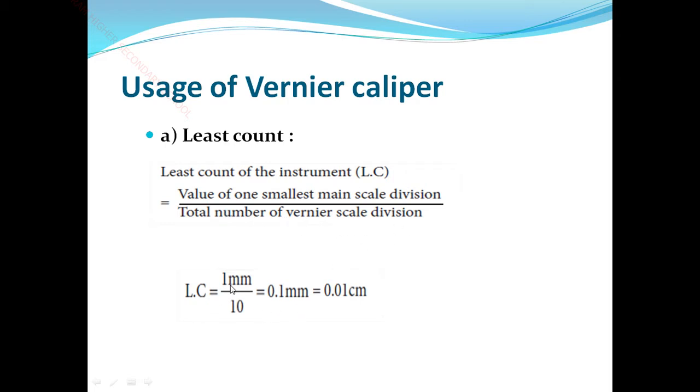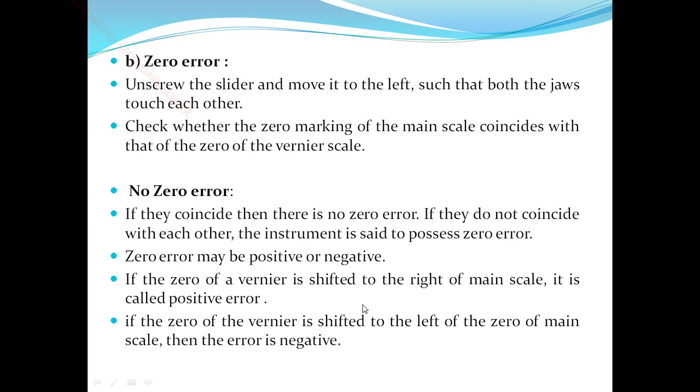The least count is equal to 1 millimeter by 10, which is equal to 0.1 millimeter. Milli means 10 power minus 3 meter. So milli is converted into centi: 0.1 millimeter is equal to 0.01 centimeter. Are you clear? So next, the zero error.